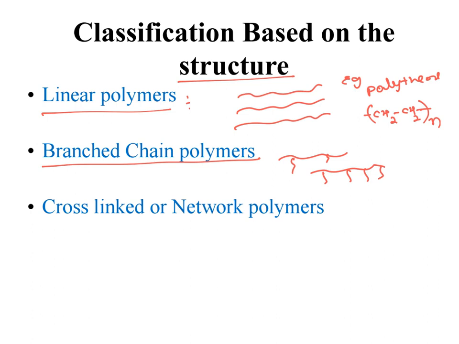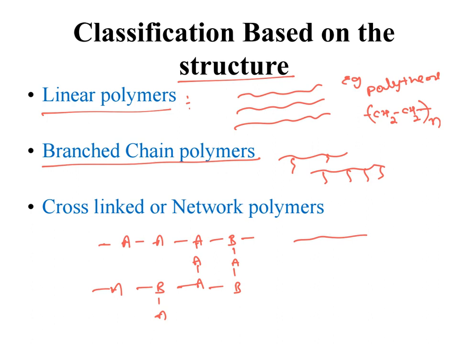If we take a monomer A, which is bifunctional, it can form two bonds. This is linear, and it is attached to a B, which is trifunctional, which can form three. Now in between these layers there will be a cross linkage, and that's why this is called a network polymer or cross-linked polymer.